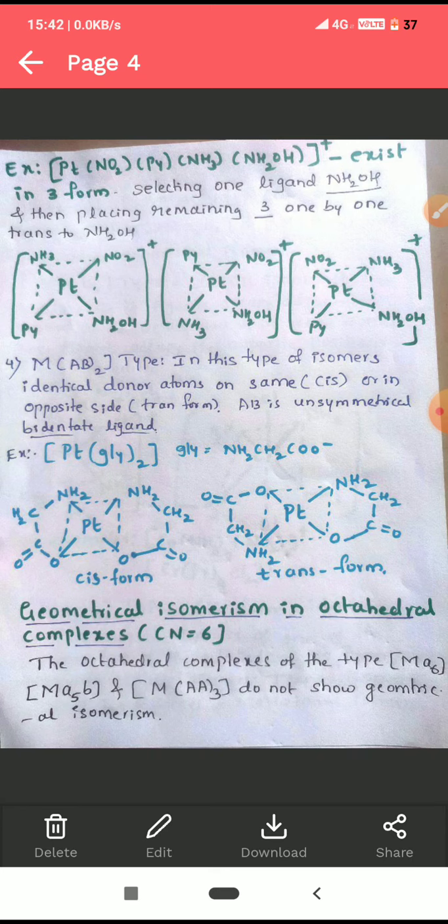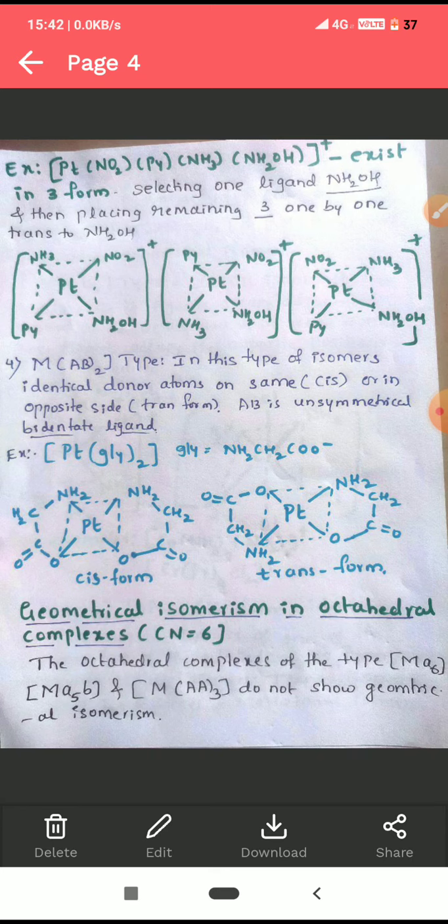And the complexes of the type MA4B2, where A is one type of monodentate ligand, B is another type of monodentate ligand, MA3B3, MA2B2C2, where A is one type of ligand, B is another type of ligand, and C is another type of ligand, and then MABCDEF, MAA2, where AA is a symmetrical bidentate ligand.